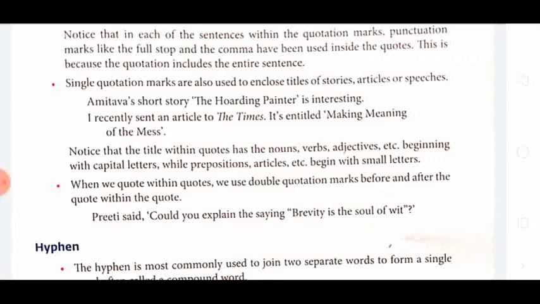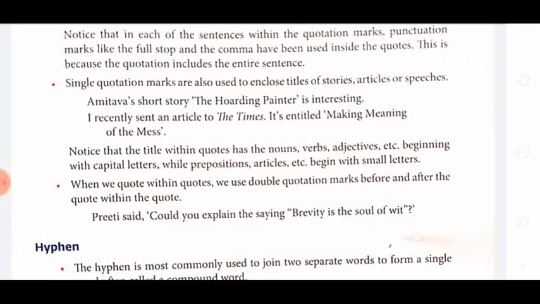When we quote within quotes, we use double quotation marks before and after the quote within the quotes. Say, Preeti said, 'Could you explain the saying, "Brevity is the soul of wit"?' So here two quotations are there. Preeti said, these words are also the same.